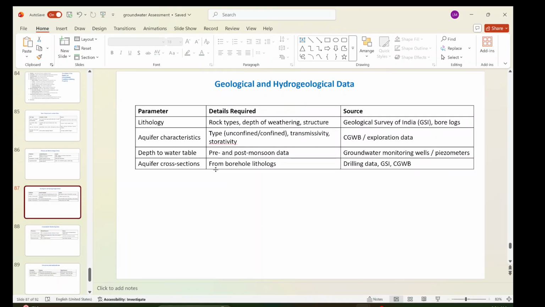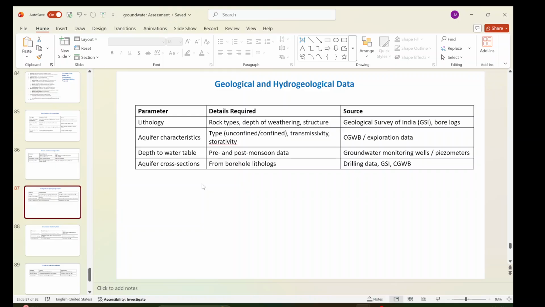Now there are geological and hydrogeological data like lithology: what the rock types are, the depth of weathering, and structure. These come from the Geological Survey of India, bore logs, and the State Groundwater Department. Various states have geological and mining departments, so you can get these data from there, or from global open-source data. We will discuss that also. You can download shapefiles, GIS files, and use them in your project, at least to create the baseline.